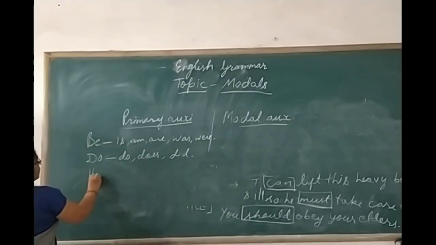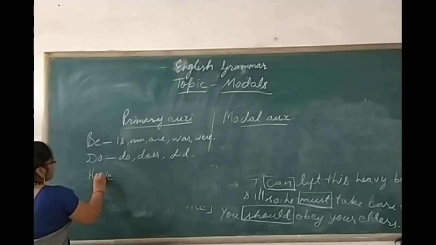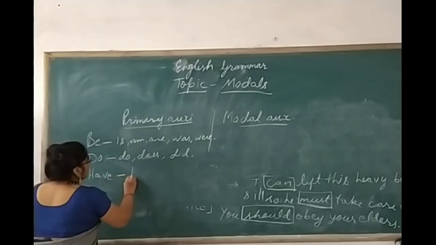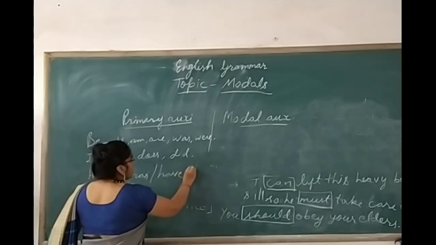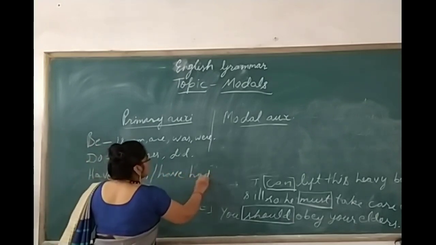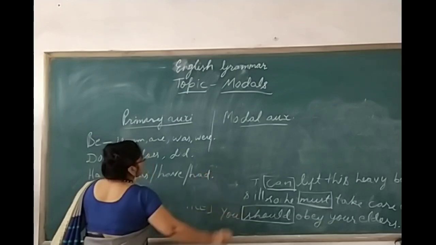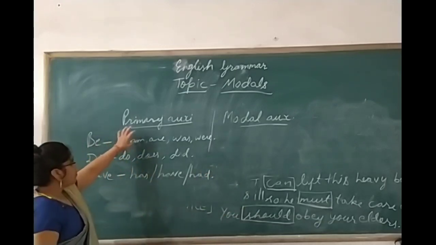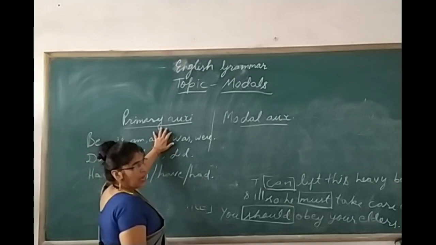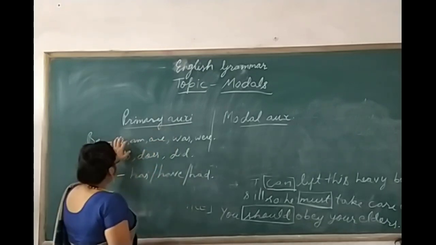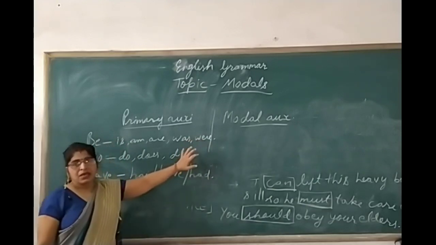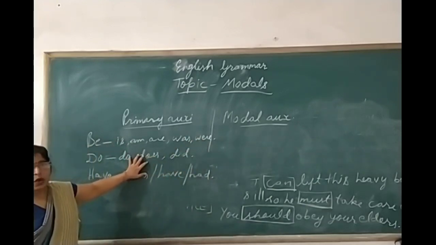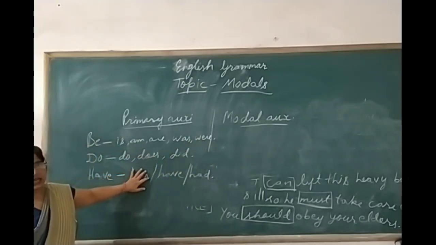And then you have have, which takes has, have and had. Clear? What are auxiliary verbs? Auxiliary means helping verb. So these are the helping verbs which help in forming the tense.